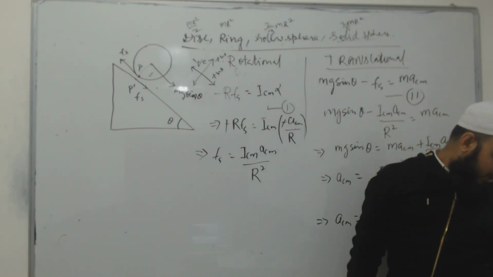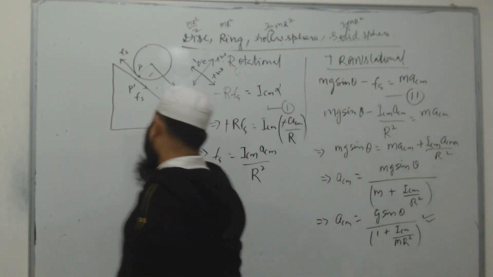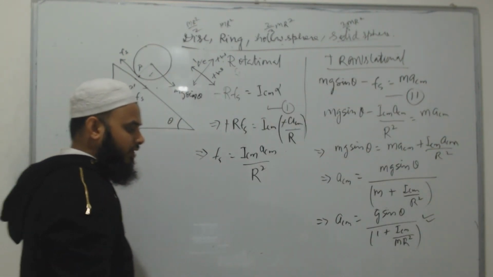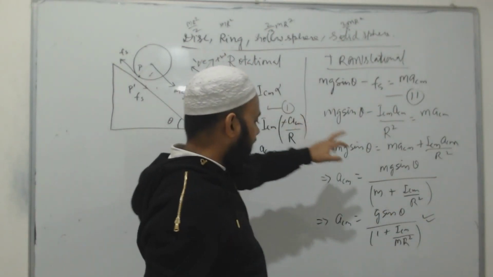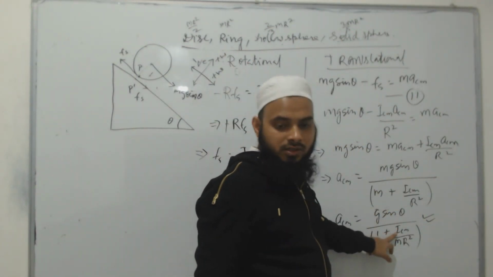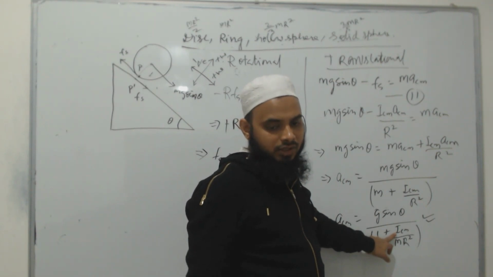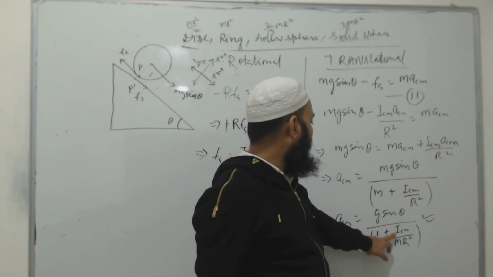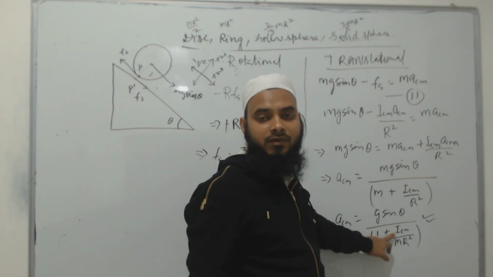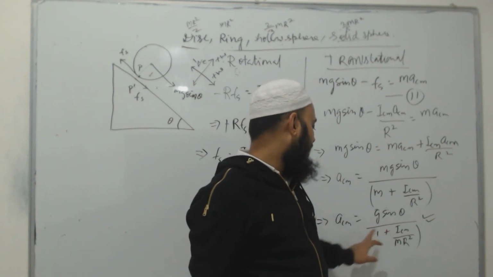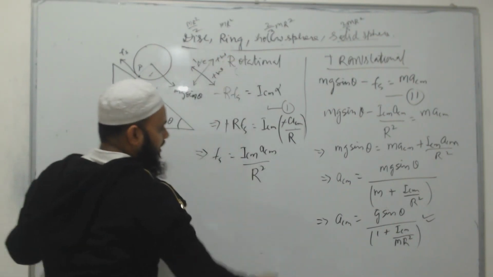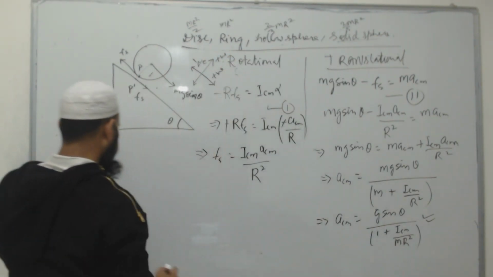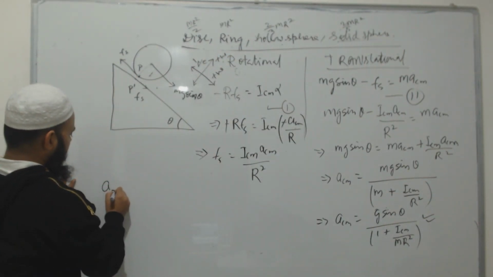If I put the moment of inertia of the disk, I get the acceleration of the disk. If I put the moment of inertia of the hollow sphere, I find the acceleration of the hollow sphere. So by putting these values in this general equation, I get the accelerations.